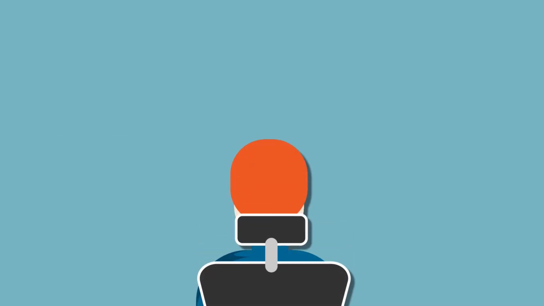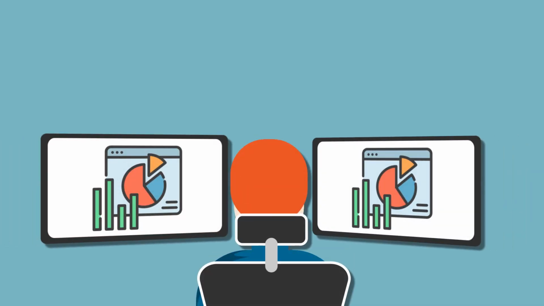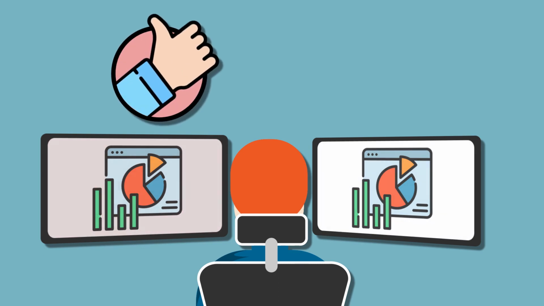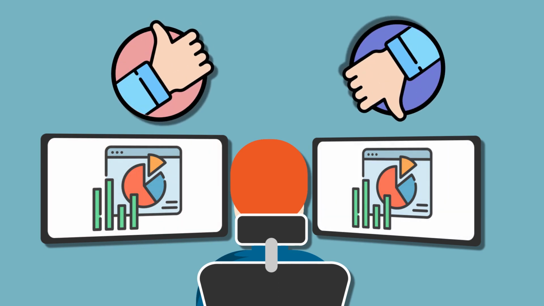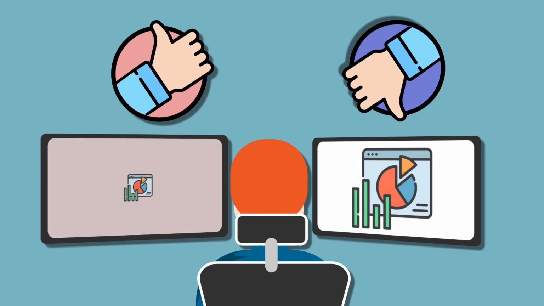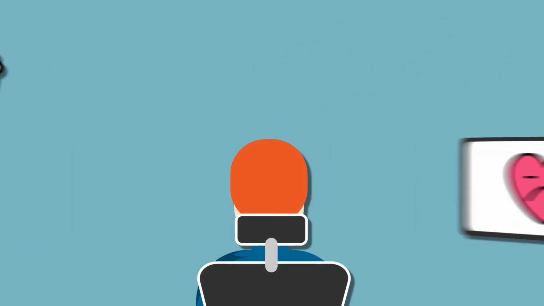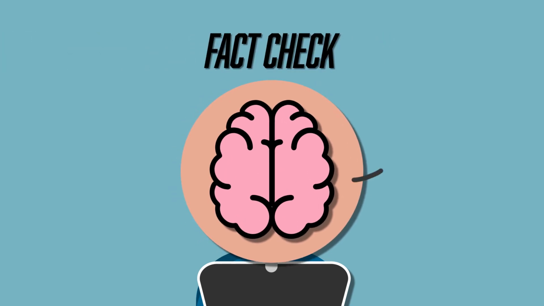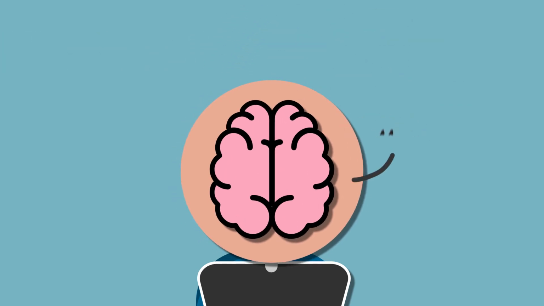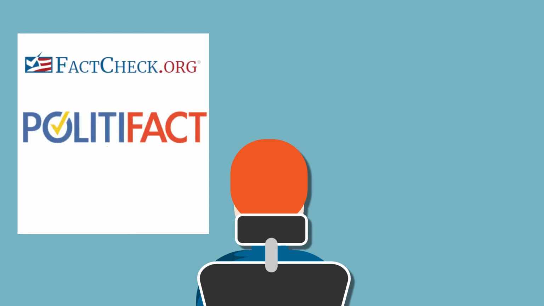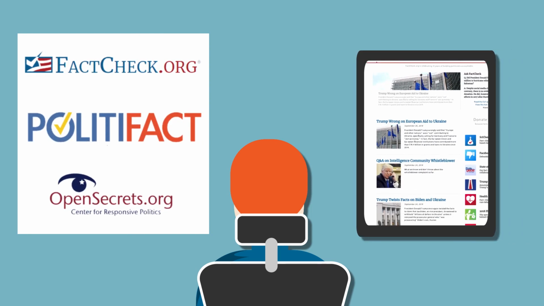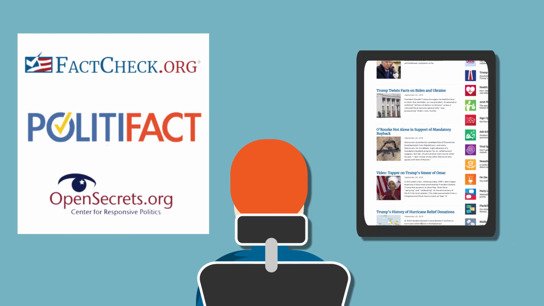Finally, you want to do a bias check. Our initial reactions to information aren't always the most reliable. As humans, we tend to agree with content that matches how we see the world and to distrust content that disagrees with our view. This is a particular problem when the content is emotionally driven. If we feel a strong response to an article, our brain tends to overlook the need to fact-check. We can't get away from our biases completely, but we can strive to be more objective about the information we consume and vet it before believing it outright.